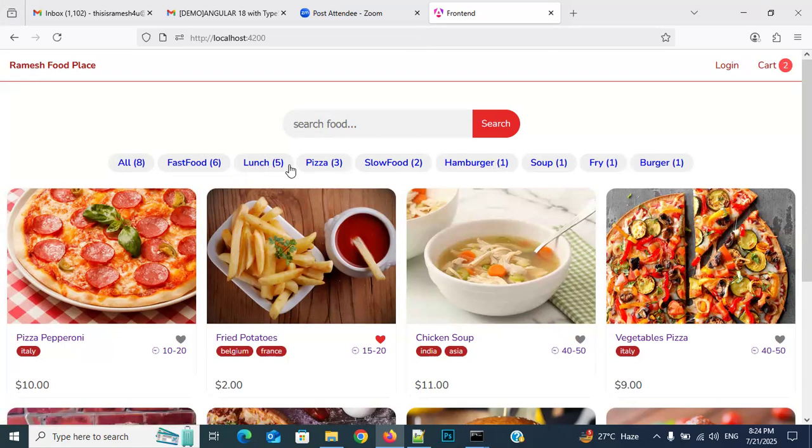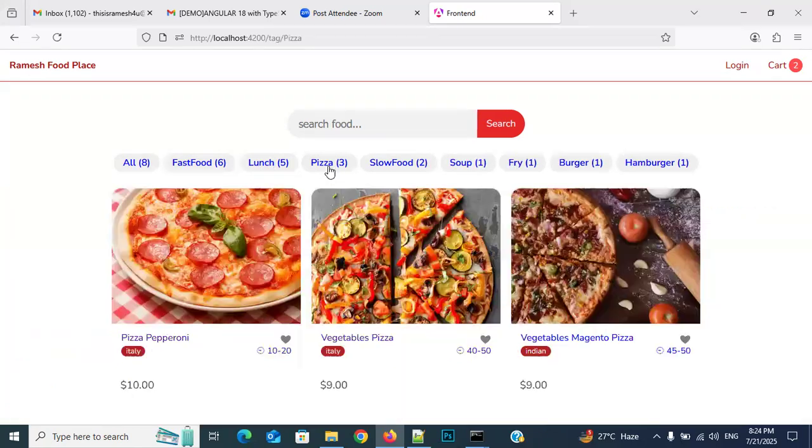Okay, everybody. For example, I am clicking pizza again. See everybody, how much count am I showing here? 3. This is not static. All these are coming dynamically from the database queries only, with the count also.